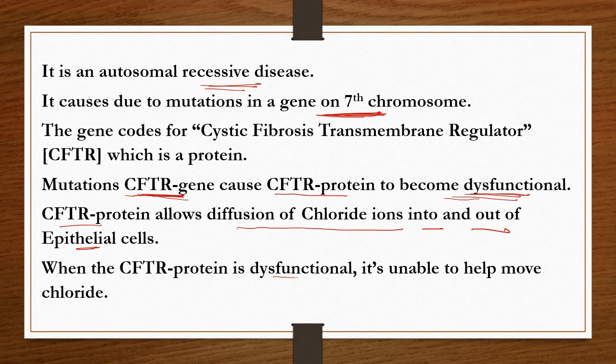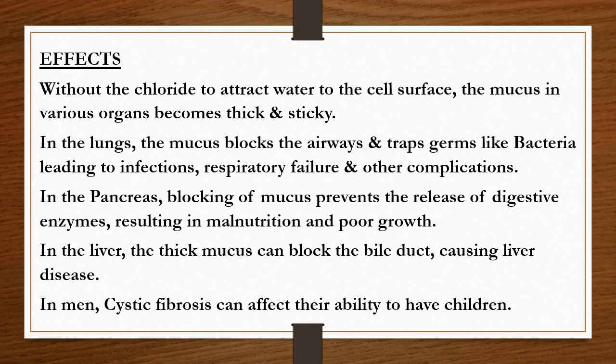Then what will happen? When this CFTR protein is dysfunctional, the chloride ions are not moving in and out of these epithelial cells. Without the chloride ions, water is not attracted properly to the cell surface, and the mucus in various organs becomes thick and sticky.